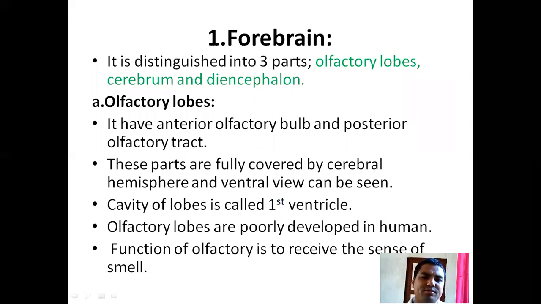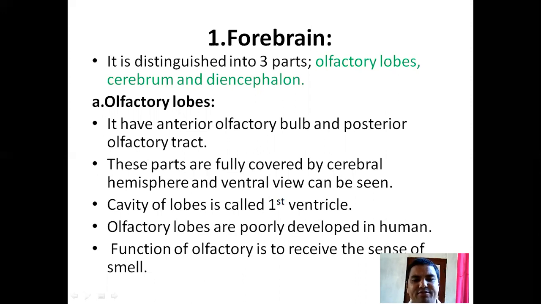First of all, the forebrain. The forebrain also consists of three parts. They are olfactory lobes, cerebrum, and diencephalon. Olfactory lobes have an anterior olfactory bulb and a posterior olfactory tract.